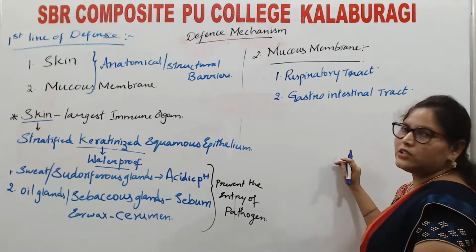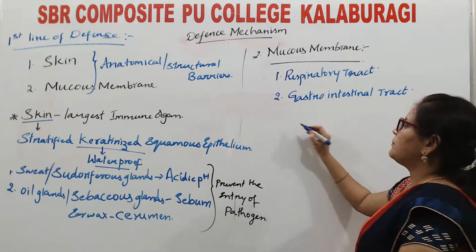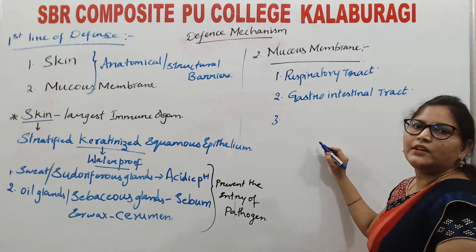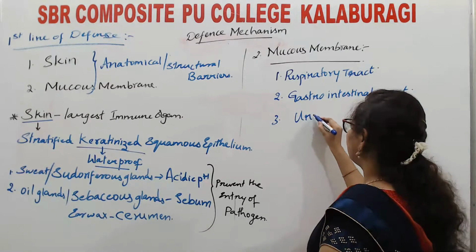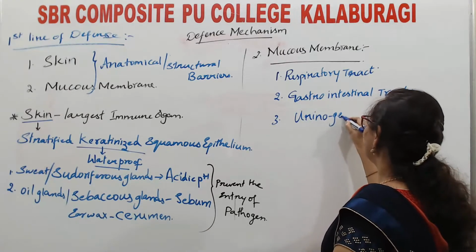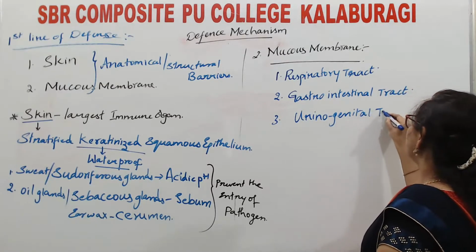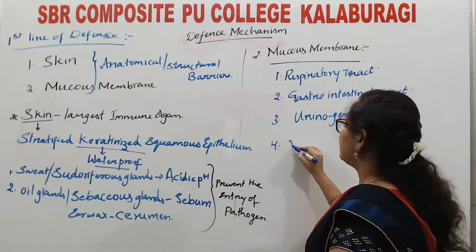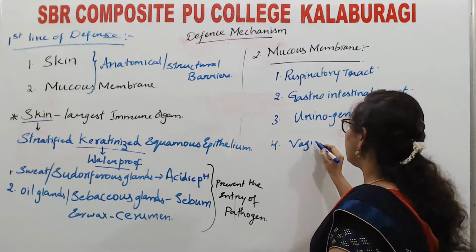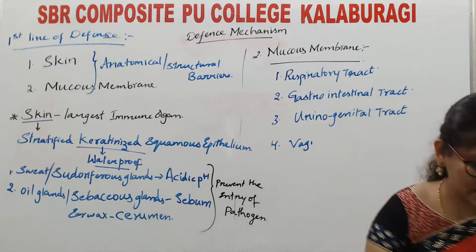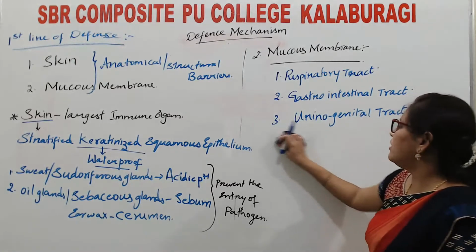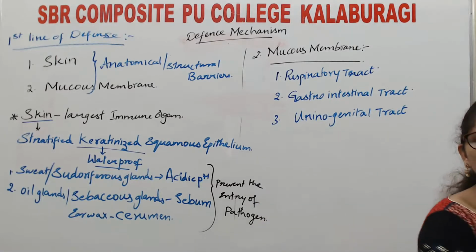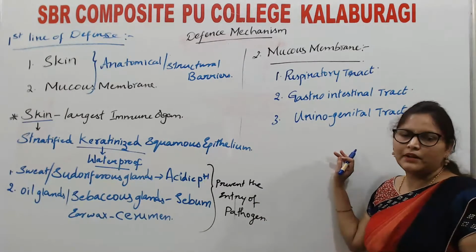Our alimentary canal is also lined by this mucous membrane. And third one, even urinogenital tract, and in case of females, the vagina. So all these regions consist of this mucous membrane.